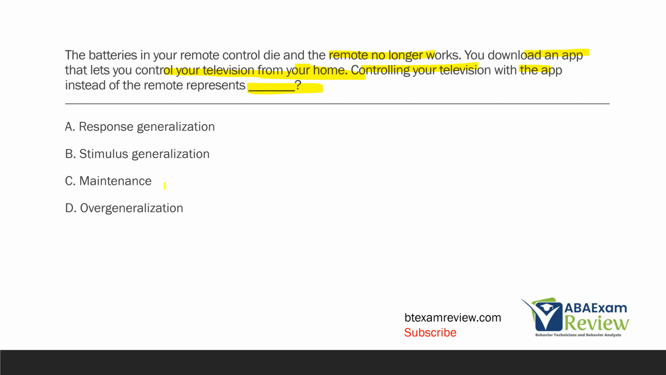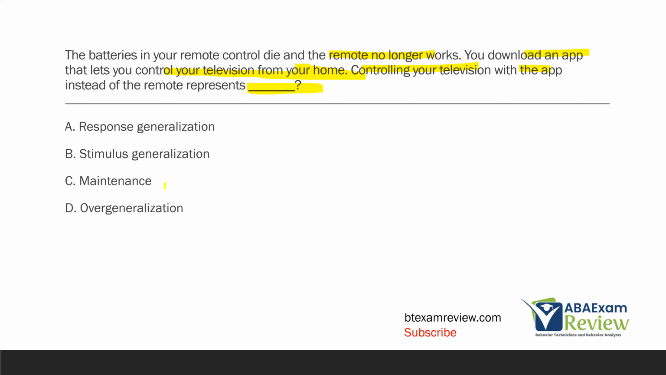Well, you can immediately eliminate maintenance because maintenance implies we've taught the skill and now we're no longer teaching the skill, but it's maintaining. There's no indication we taught the skill. Maintenance has to have that specific information where we've previously taught the skill and are no longer teaching it. There's nothing in the question that's saying that. So maintenance is probably not our best answer. What about D, overgeneralization? Well, overgeneralization implies the response is occurring at the wrong time or too much. And that's not the case here.